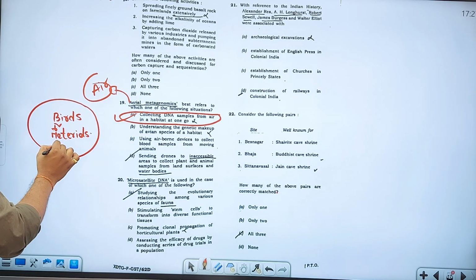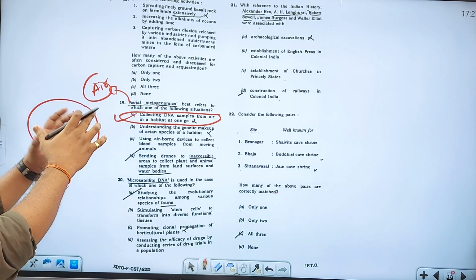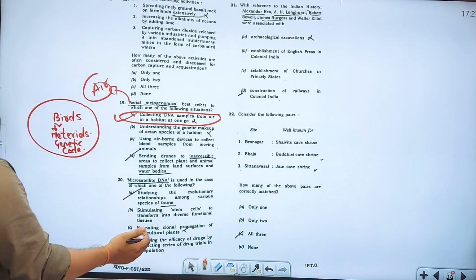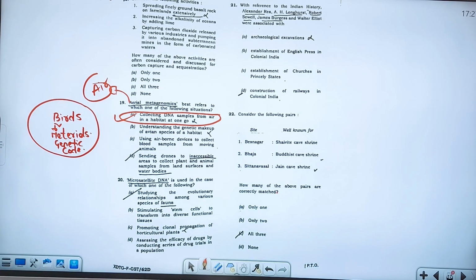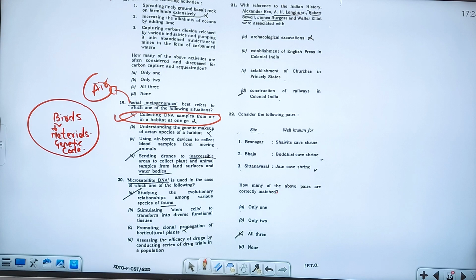These materials have genetic codes, right? So the genetic code of the birds flying in that particular area can be understood by collecting DNA samples from the air in a habitat, that means the entire area, in one go from the population. So that is what it is.